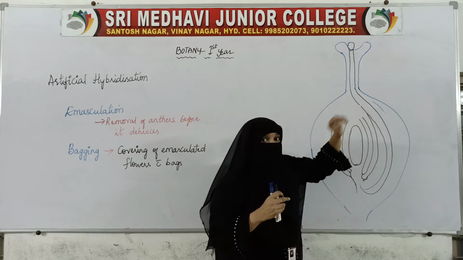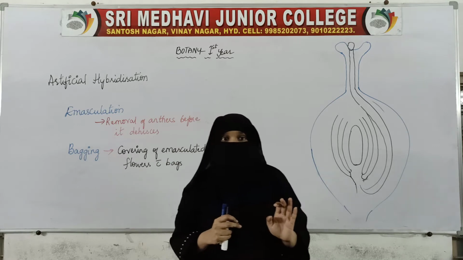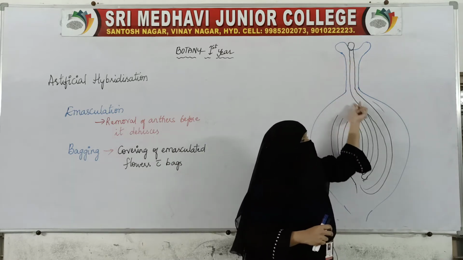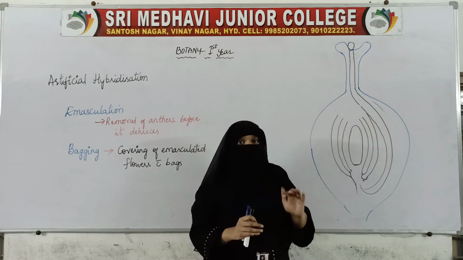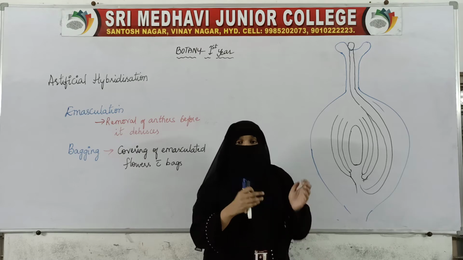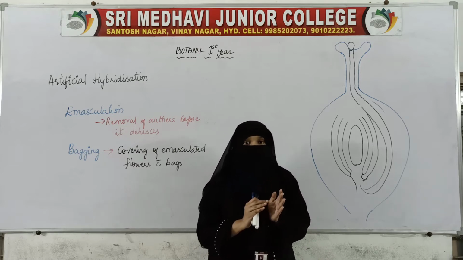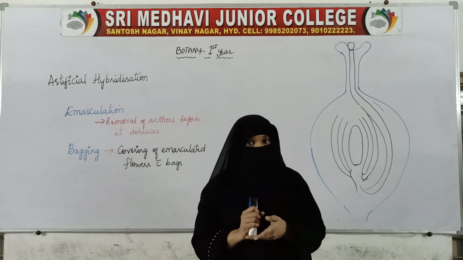And if the pollen grain is not compatible, the stigma will not allow this pollen to grow the pollen tube. So based on the same species and compatibility, the pollen grains will be accepted or rejected by the stigma.